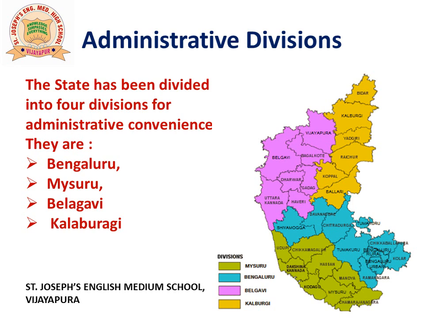We shall now see about administrative divisions. The state has been divided into 4 divisions for administrative convenience. It means that for administrative purpose, Karnataka has been divided into 4 major divisions. Those divisions are Bengaluru, Mysuru, Belagavi and Kalburgi. To make administration better, the government has divided the different districts of Karnataka into different zones or groups. These zones or groups are called administrative divisions. For example, the districts of Vijayapura, Bagalkot, Belagavi, Dharwad, Gadag, Haveri and Uttara Kannada come under Belagavi division.